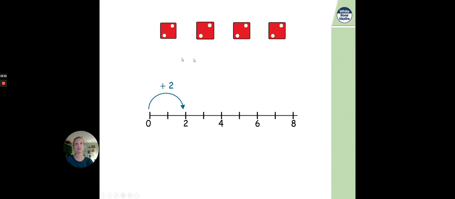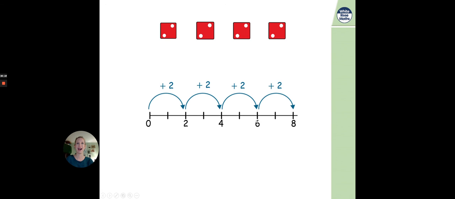Our total number of white dots here is 8. So if we're starting at 0 and we're adding on 2 each time with our counting in 2s, 0 add 2 gets us to 2. 2 add 2 takes us to 4. 4 add 2 takes us to 6.